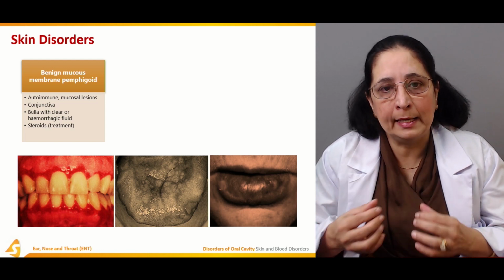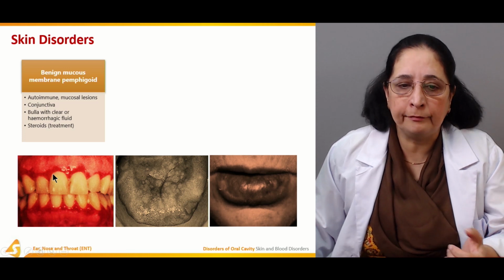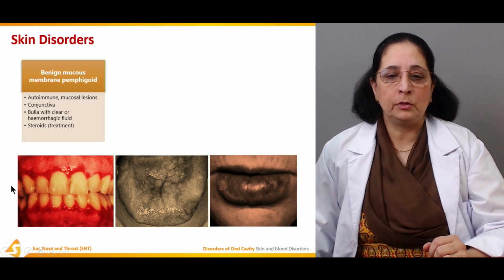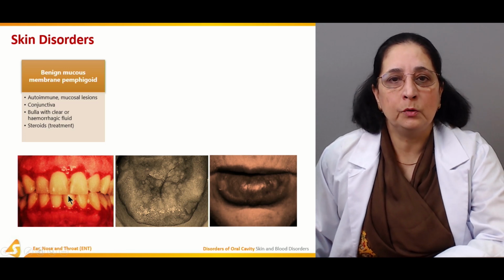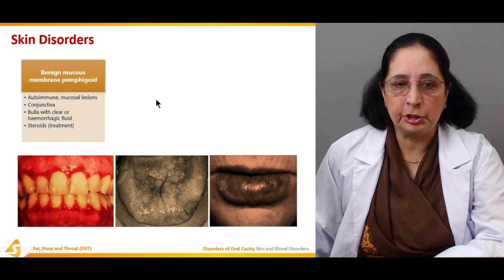Bulla are the swellings which may contain clear fluid or hemorrhagic, blood fluid. Also, this is mainly in people who have autoimmune disorder, and it's an autoimmune mucosal lesion.